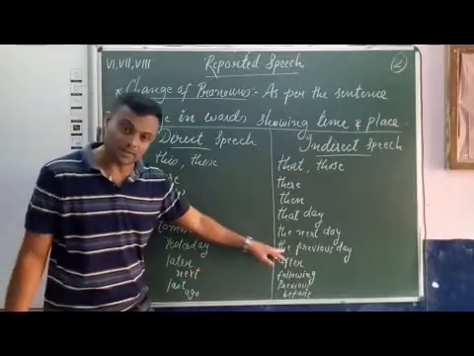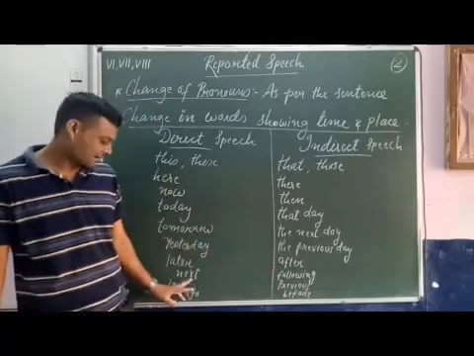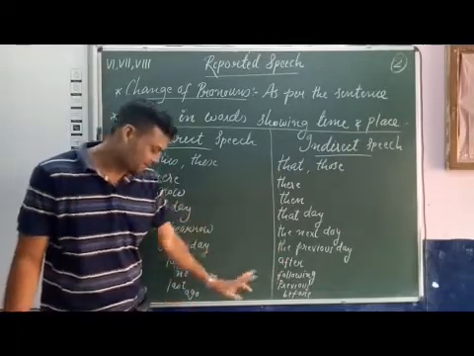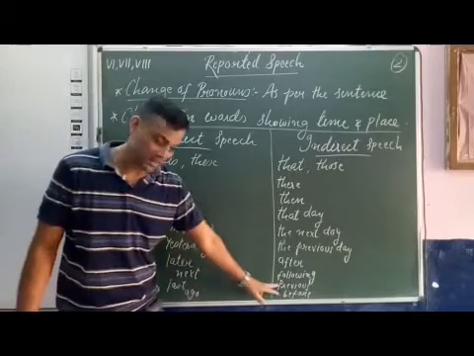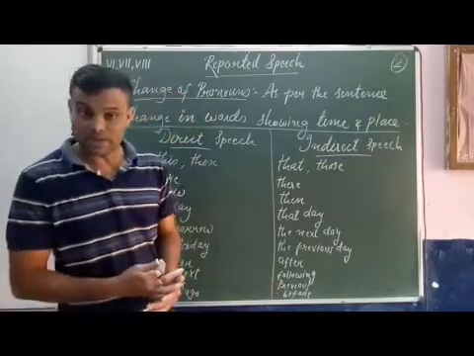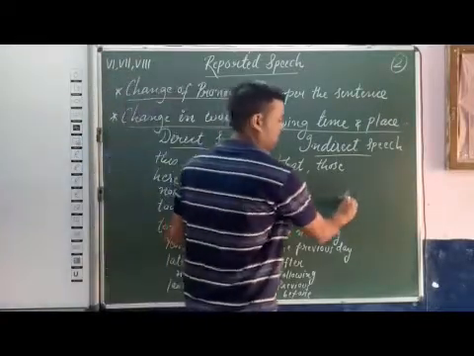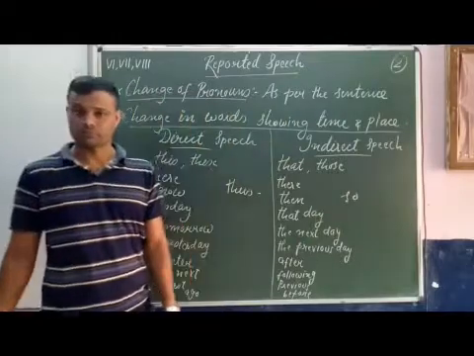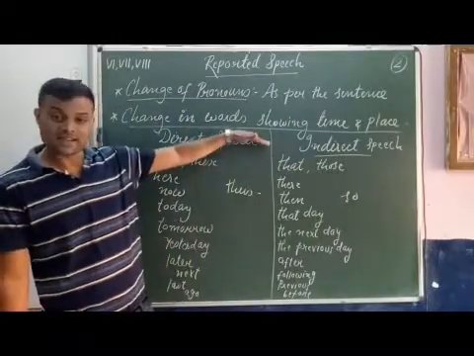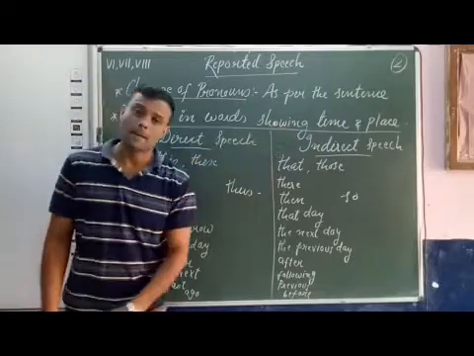Yesterday becomes the previous day. Later becomes after. Next becomes following. Last becomes previous. Ago becomes before. Thus becomes so. So these are the changes of words or expressions of time and place.